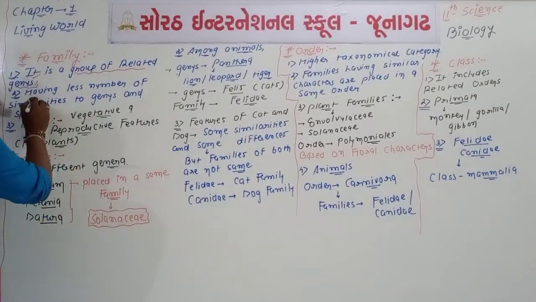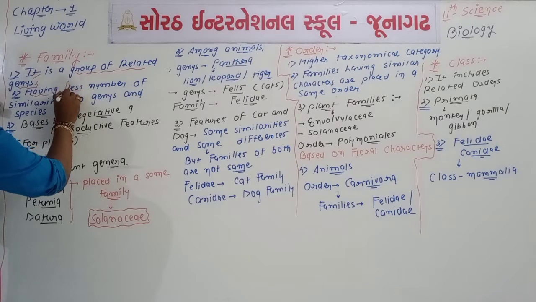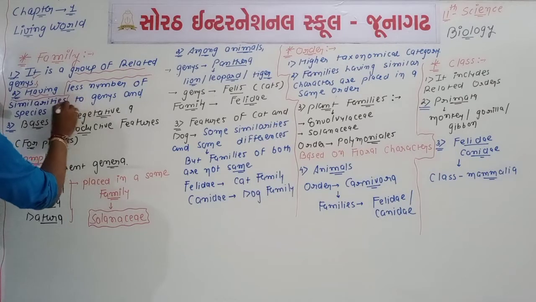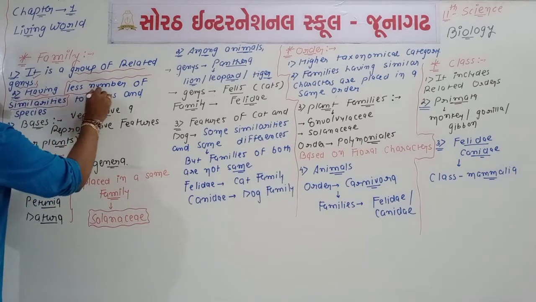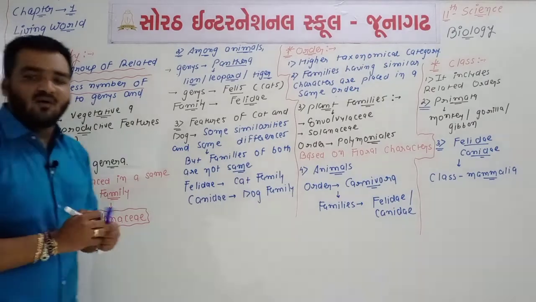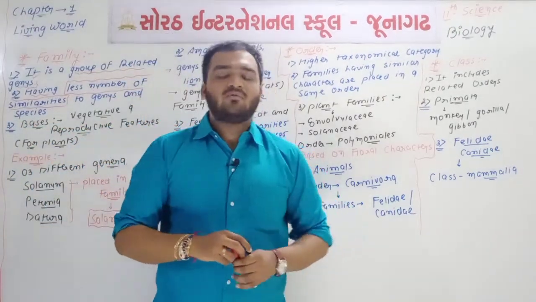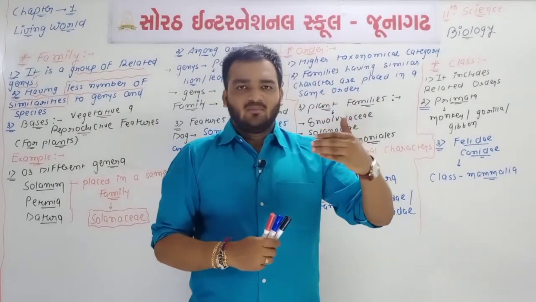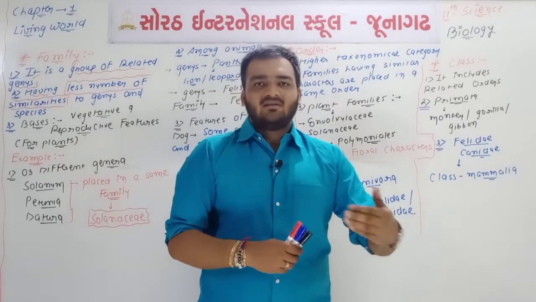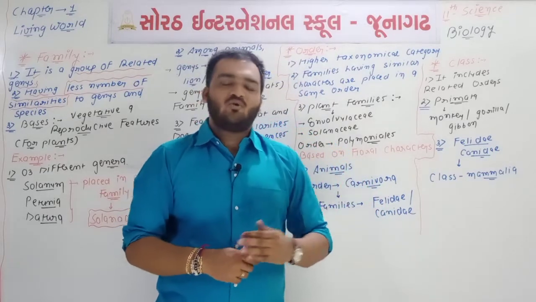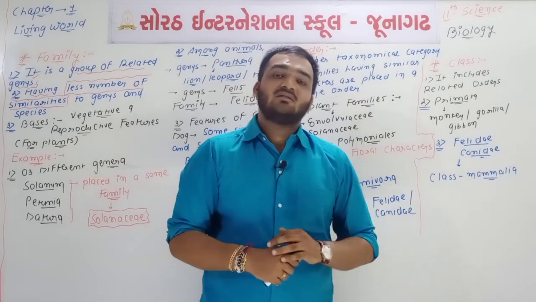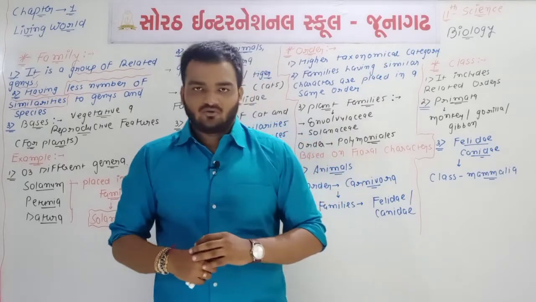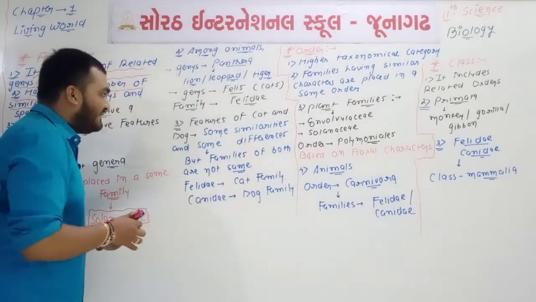See second point, family has what? Family has a smaller number of similarities, because you know that different taxa are there. What is the meaning of taxa? A taxon is one type of category, like the kingdom, then sub-kingdom. These are all types of taxa, and the last or lowest taxon is known as the species. Kingdom is the largest taxon. So family is also one type of taxon.